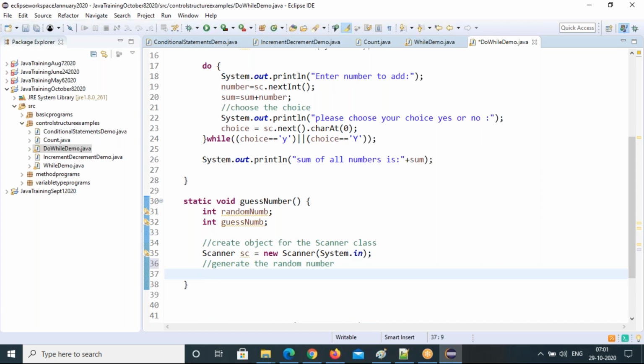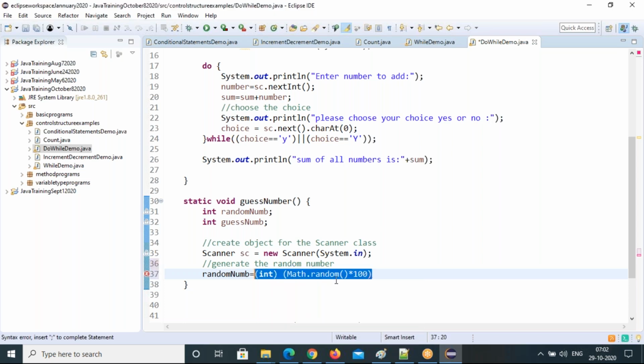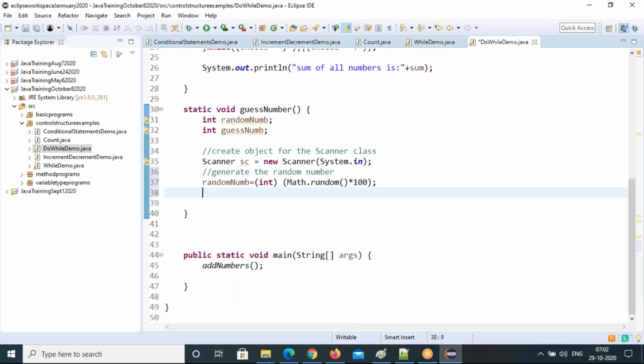Random number equal to Math dot random multiplied by 100. That's it. It will give us the integer number we want. So add a cast to integer, because this will give you a double value. That we are typecasting. You got the random number.